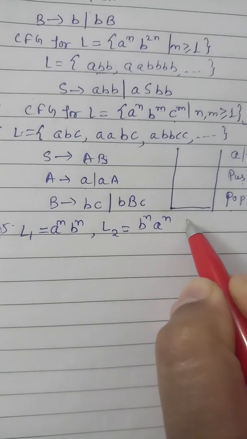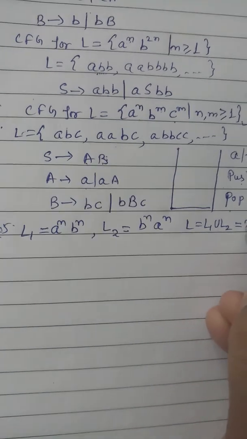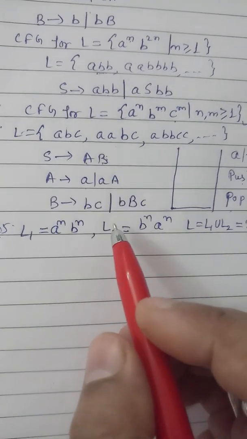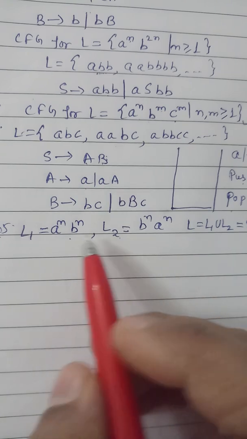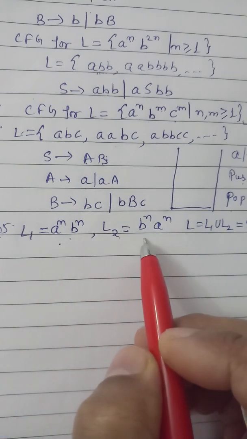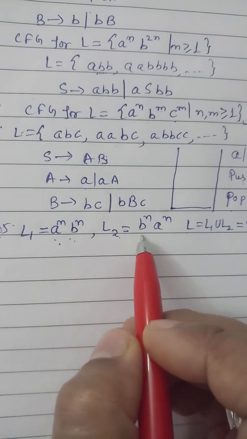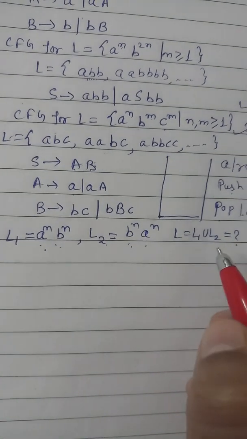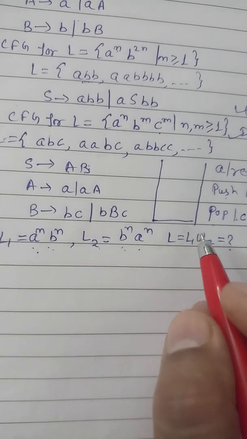Then L1 union L2 will be what? Because we know this is DCFL, or we can say this is DPDA, and this is also DPDA, because we can push A and pop B here, and push B and pop A here. So what will be the union of these two DPDAs?